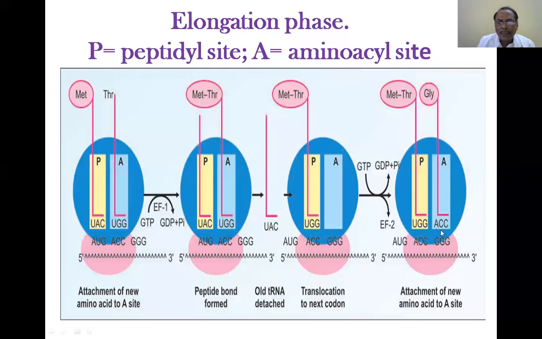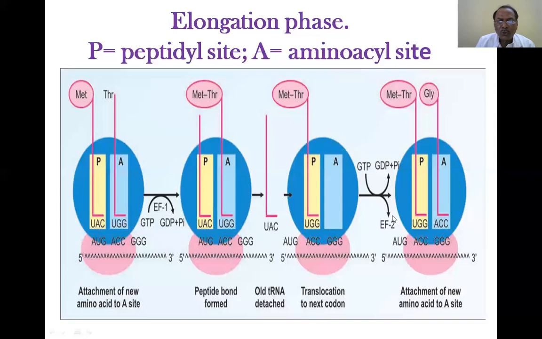The glycine tRNA, with anticodon ACC, is glycine 1. The glycine tRNA is being invited, and some amount of energy enters into it. Then the elongation factor 2 also comes in.